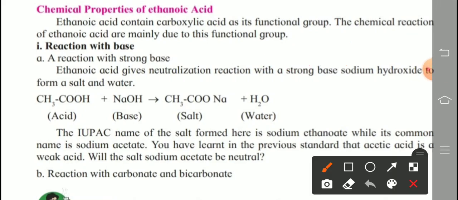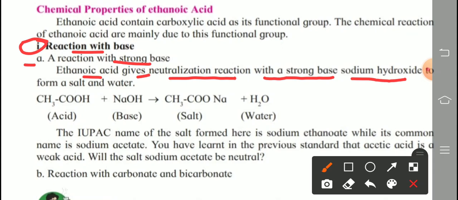Now, see that. First reaction is given here, reaction with base. Because ethanoic acid is an acid, acid does not react with acid; acid always reacts with base. Here a sub reaction is given, a reaction with a strong base. Ethanoic acid gives a neutralization reaction with a strong base. Which strong base is used here? Sodium hydroxide, and it forms salt and water.